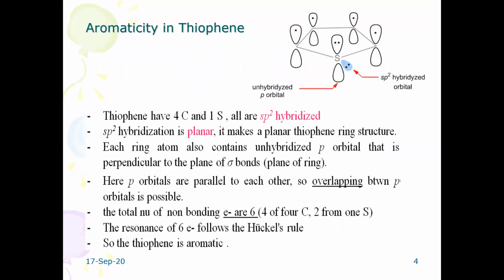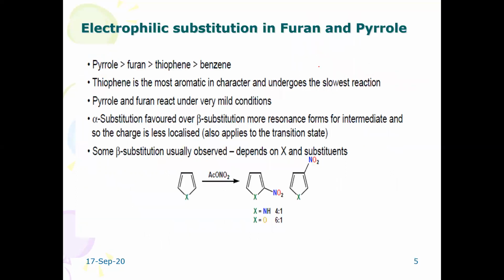Then you go to thiophene. There is not much difference at all, whether it is furan, thiophene or pyrrole. All these are 5-membered heterocycles. The 4 carbon atoms are sp2 hybridized, and the heteroatom has a lone pair of electrons. They get involved in the aromatic sextet, satisfy the 4n plus 2 pi electron system, and are all aromatic in character.